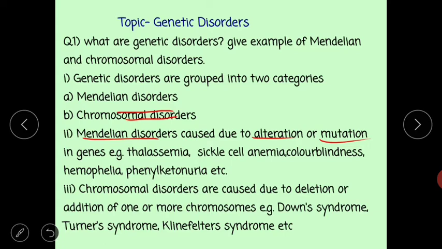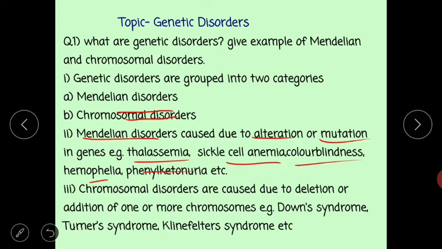The examples of Mendelian disorders are thalassemia, sickle cell anemia, color blindness, hemophilia, and phenylketonuria, in short PKU. So these are certain Mendelian disorders.